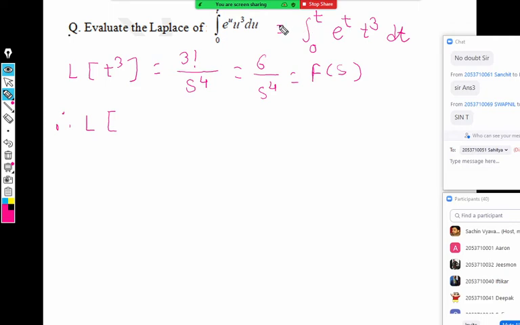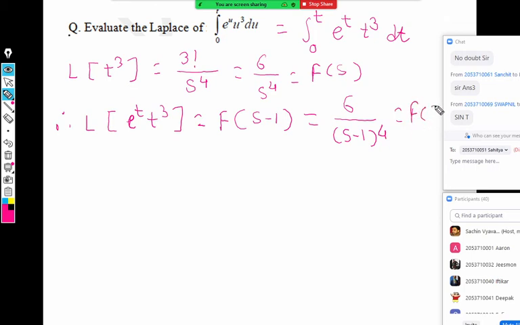You cannot do the shifting at the end because e raised to t is inside the integral, that is the integrand. So you have to take Laplace of the integrand first. So Laplace of e raised to t cube should be F of s minus 1. Correct. So this will come 6 upon (s minus 1) raised to 4. So this will be the new F(s).